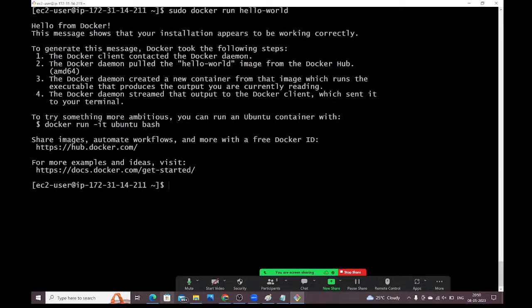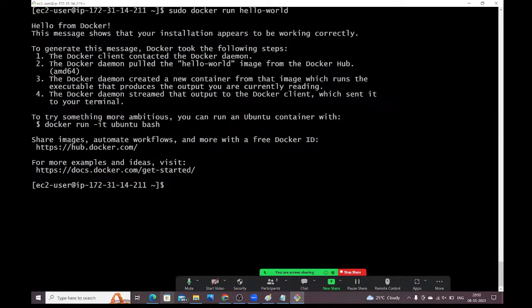From the Docker container, guys. How is a Docker container created? From the Docker image, which the Docker daemon starts as a container. And from where does the Docker daemon pull that image? From Docker Hub. The Docker daemon pulled the image from Docker Hub and started the container from the image.